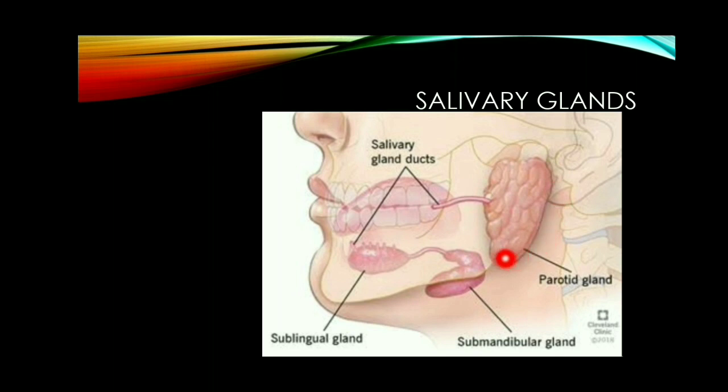Now you can locate the parotid gland, that is in the cheeks just in front of the ears. In Greek, par means near, otid means ear. So this parotid is the largest salivary gland. It lies in the cheek in front of the ears.